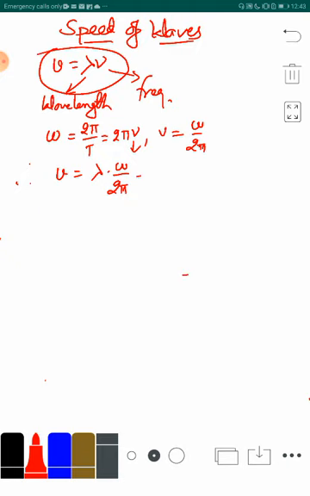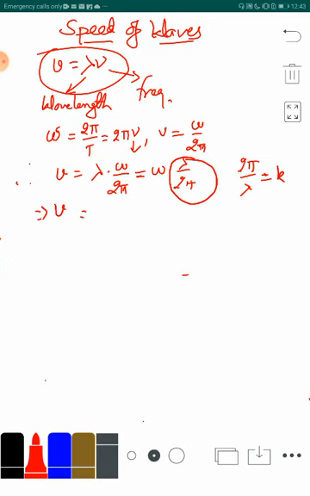And from here it is written as omega into lambda upon 2 pi. Because we know that 2 pi upon lambda is nothing but the wave number, which we write as small k, therefore lambda upon 2 pi is 1 upon k. So, velocity becomes equal to omega upon k. So, this is another formula for the speed of the waves.